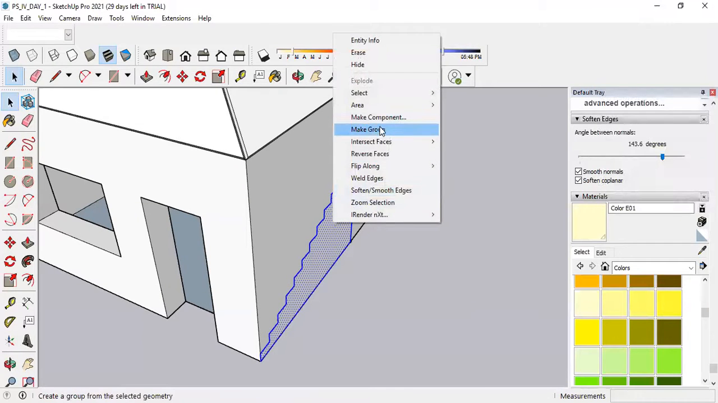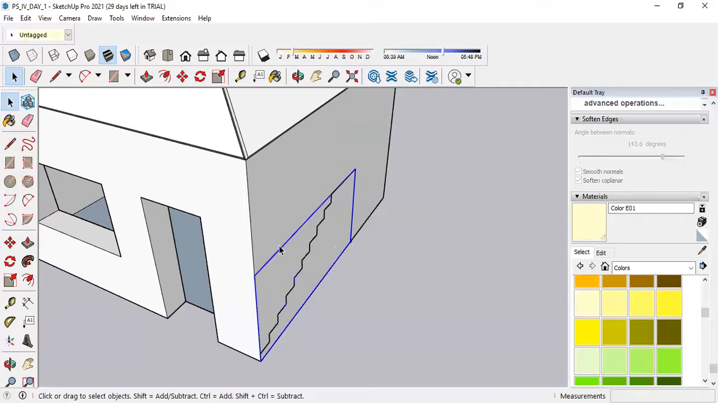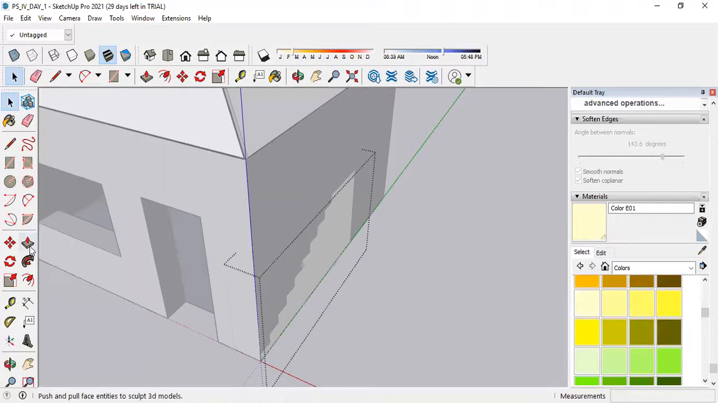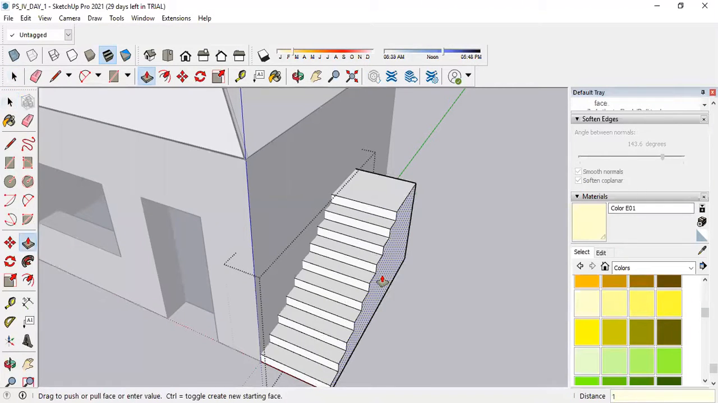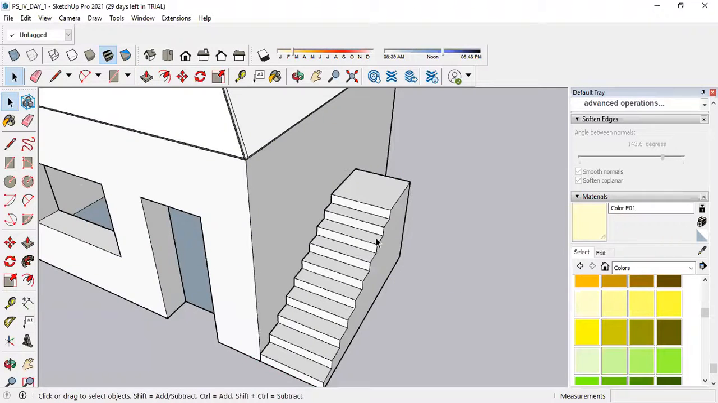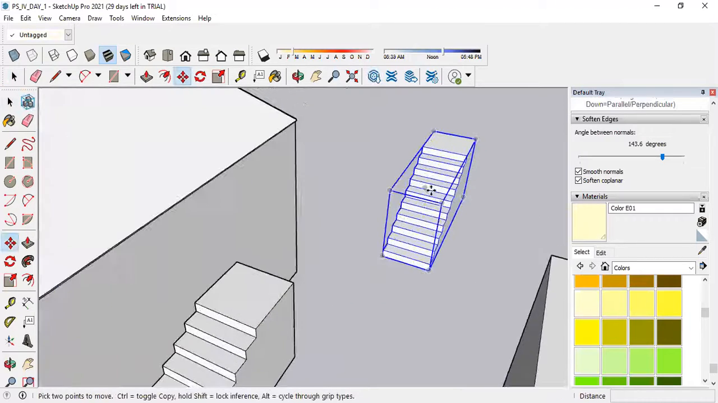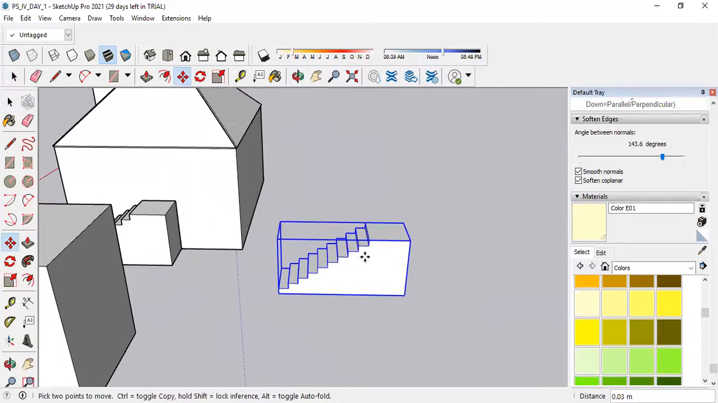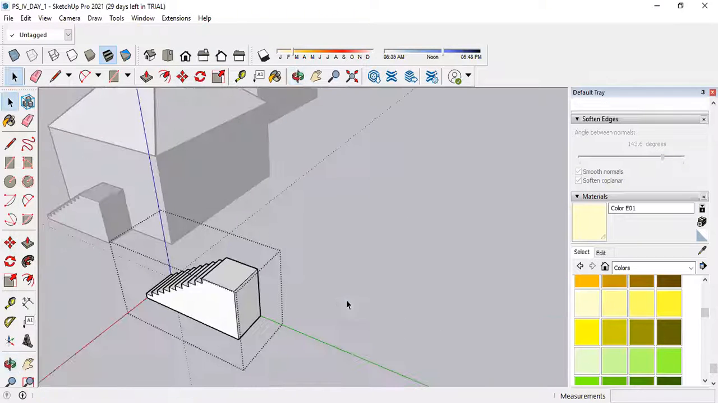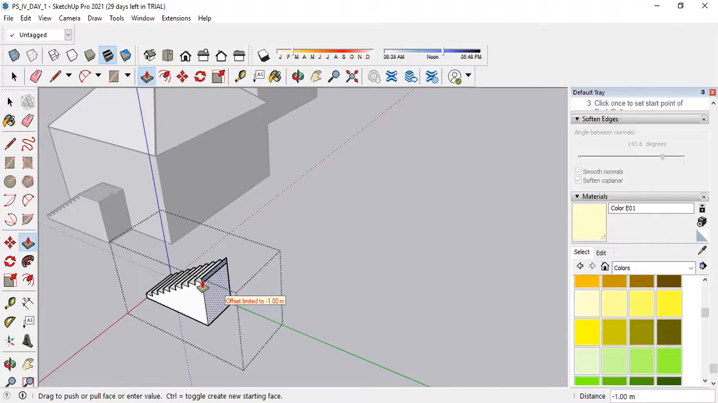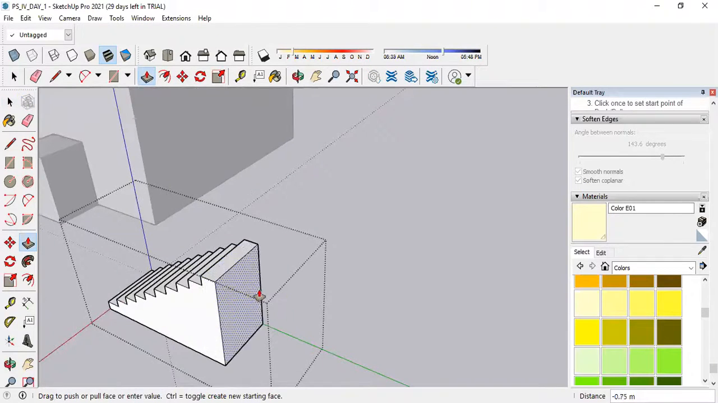Select this, right click, make a group. Once you make it a group, double click on it, then select the push pull tool, 1, enter. So it will become an entire block. So copying that block is an easy task for me. See what I will do: select the selection tool, double click on this, select the push pull tool, push it back inside by 0.85, enter.